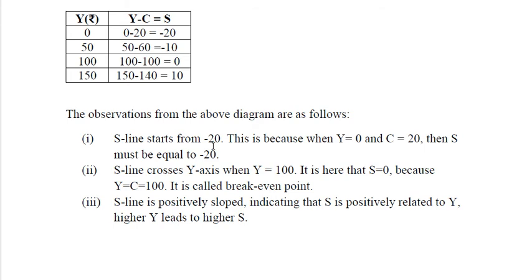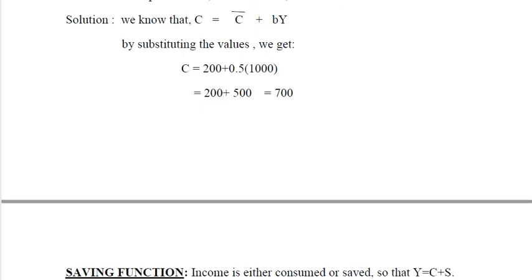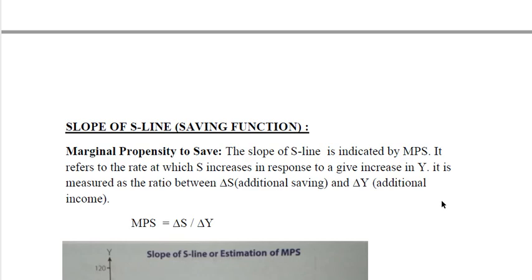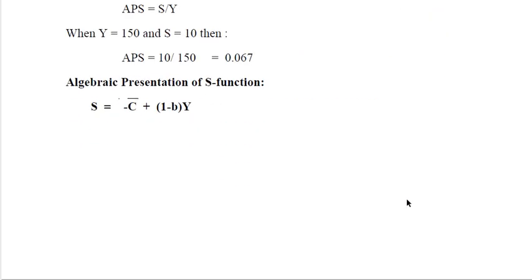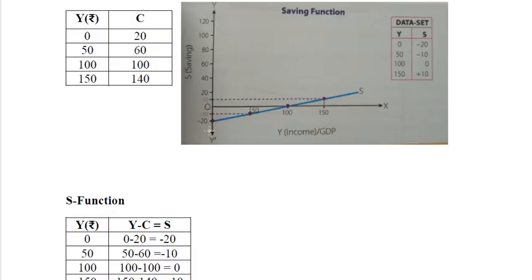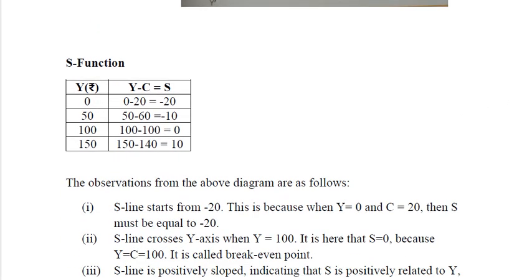These are the observations from the above diagram: the saving line starts from minus 20. Yes, it is starting from minus 20, because when Y is equal to 0 and consumption is equal to 20, then saving must be equal to minus 20, which is the calculation we did just now in the table.